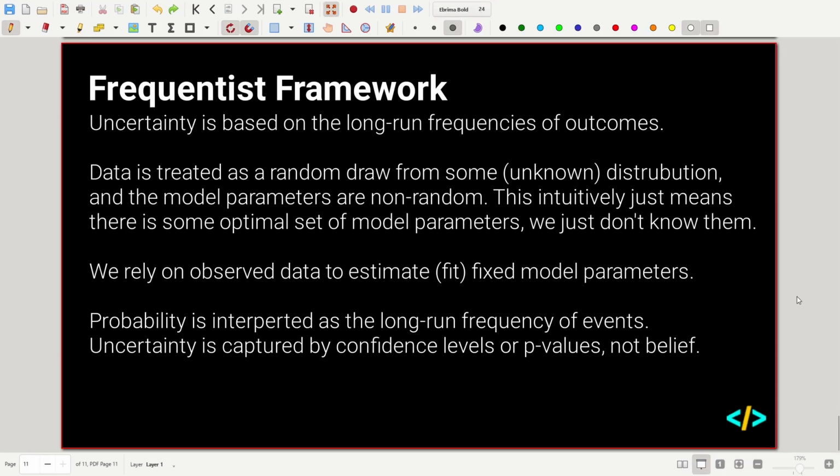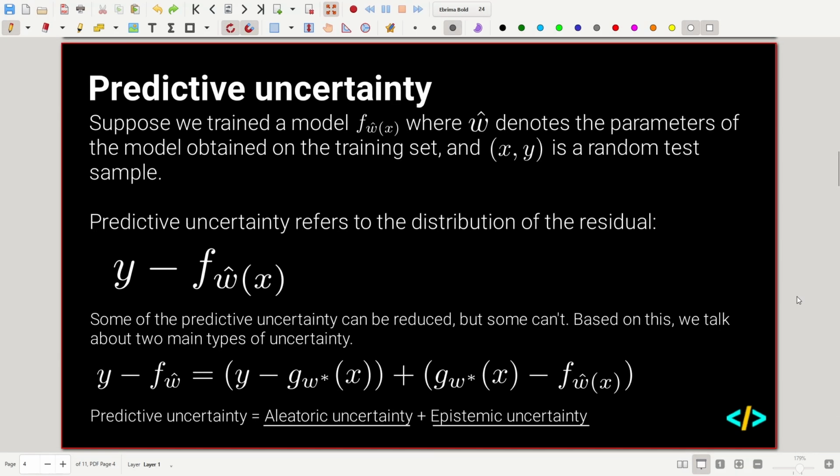Oh yeah, I can talk about the formula quickly. We have this formula for predictive uncertainty. This part here is aleatoric uncertainty, and this part here is epistemic uncertainty. Our aleatoric uncertainty is just the outputs we have, take away g w star of x. So w star is our optimal model parameters. This is the best possible model we can have.